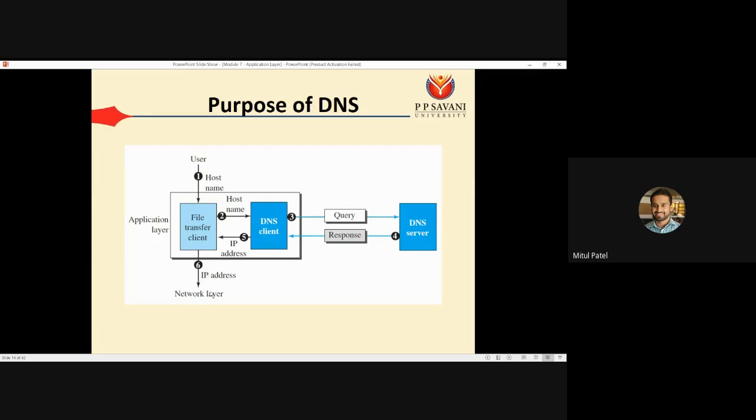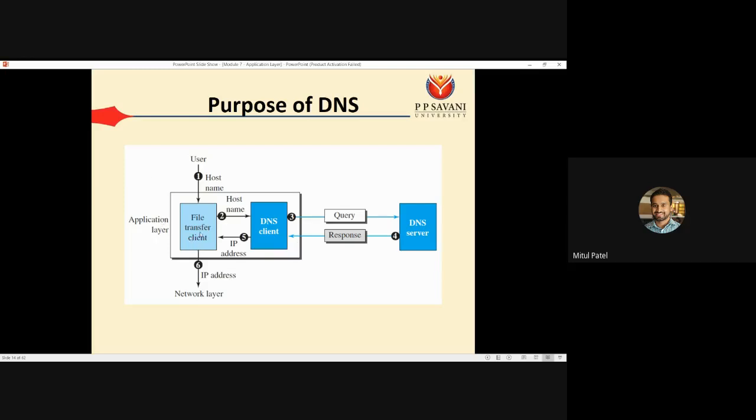Network layer will create the packet with the destination IP, then set this IP address, after that it will go to the data link layer, and then to the physical layer, and by that way it is going to be transmitted. But at the topmost, any communication, the first communication always starts with DNS. We have the DNS request and the DNS response. In the DNS query, we are fetching the corresponding IP address, and in the DNS response, we are getting the particular IP address, and that is used for all future communication.